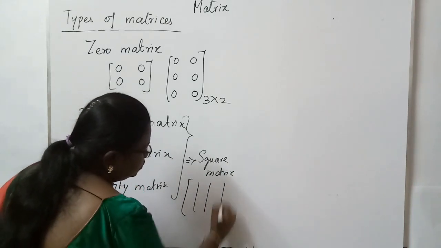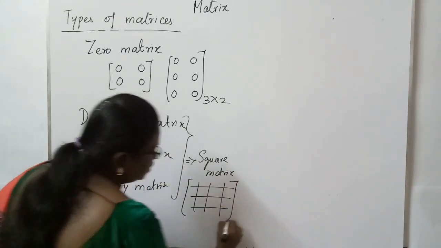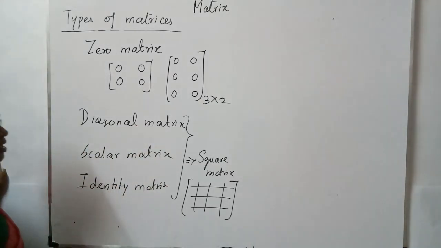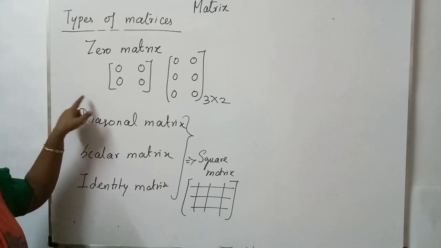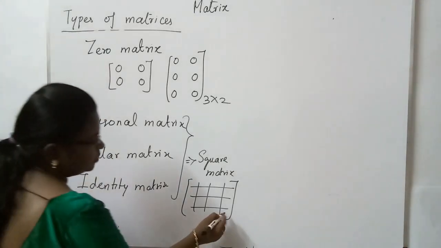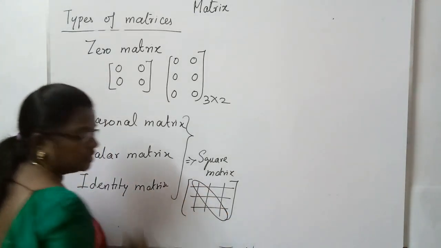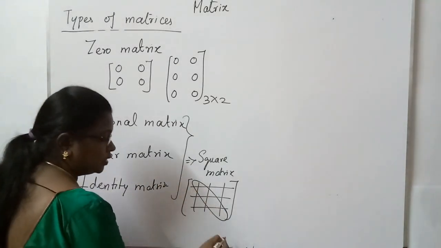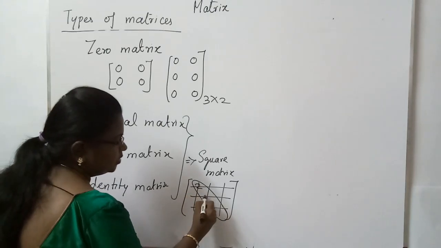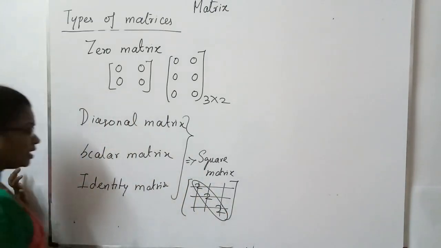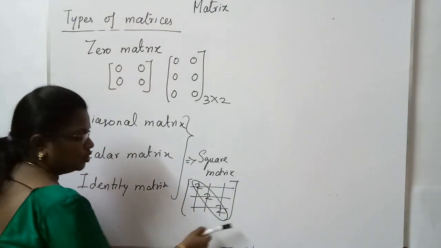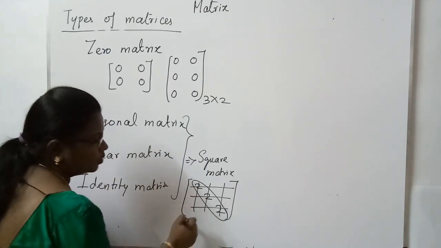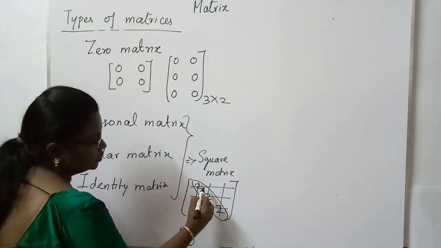The number of rows and number of columns should be the same for the diagonal matrix as well as for the scalar matrix as well as for the identity matrix. For the zero matrix, it is not necessary like that. In a diagonal matrix, the elements will be there only in the diagonal. In a scalar matrix, only the diagonal elements will be there, and they should be the same. In an identity matrix also, we will be having elements only in the diagonal, but the main diagonal elements are 1. It should be a unit value. It should be 1.